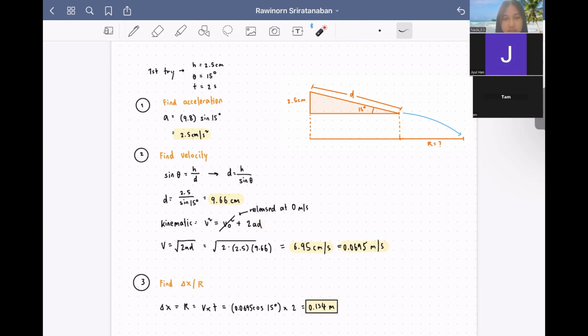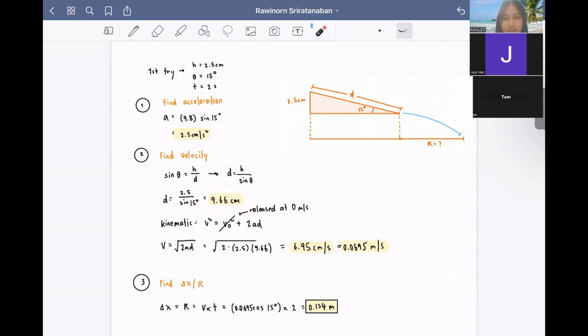To calculate the distance, we'll be using the formula sine equals opposite over hypotenuse, which in this case is height over distance, but we want to know the distance, so we'll change the formula to distance equals height divided by sine theta. So the distance after substitution will be 2.5, the height, divided by sine 15 degrees. Hence, the answer is 9.66 centimeters for the distance.